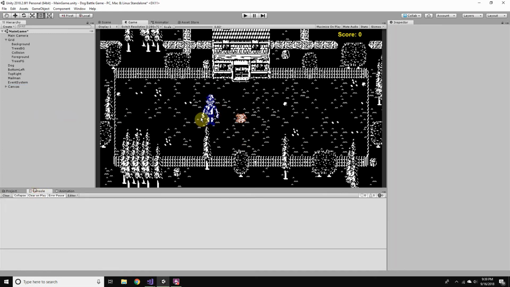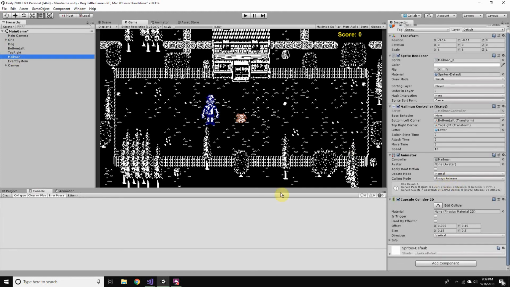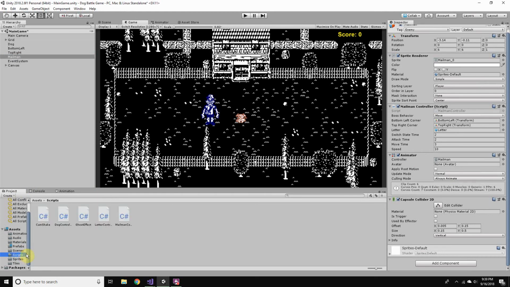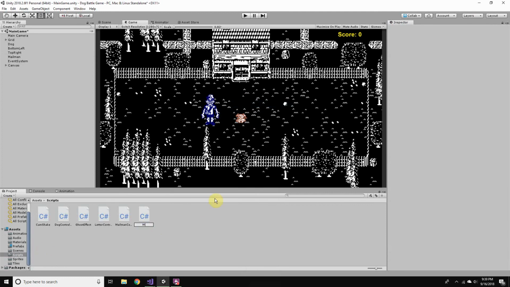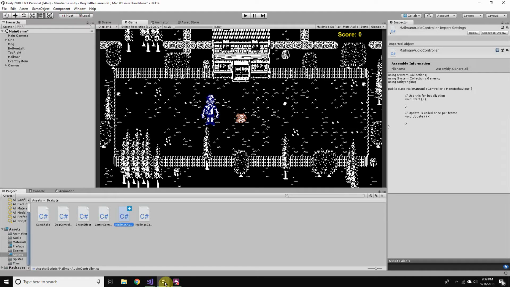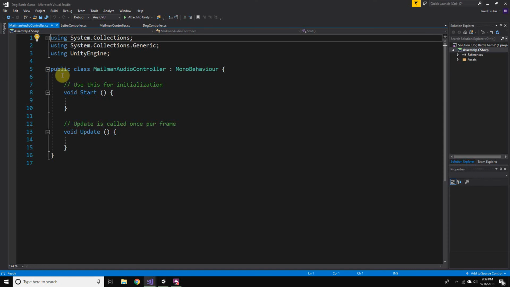Now we can go into our Mailman, which will be a little bit more complicated. So I'm going to create a new script to handle the entirety of the Mailman audio, and I will call that, I'll make a C# script in our scripts folder, Mailman audio controller. Cool. And I will attach that to our Mailman and double click to open that up in Visual Studio.